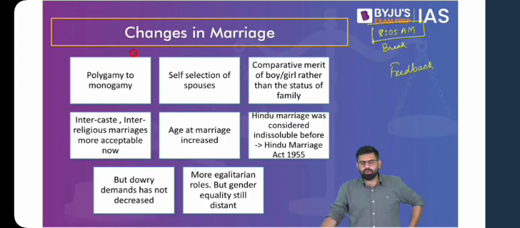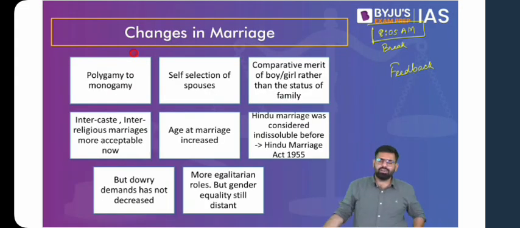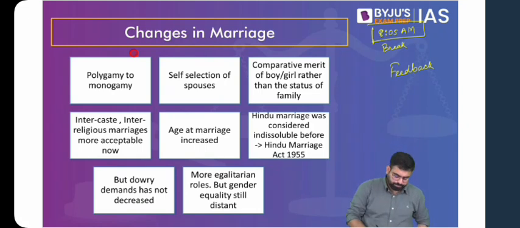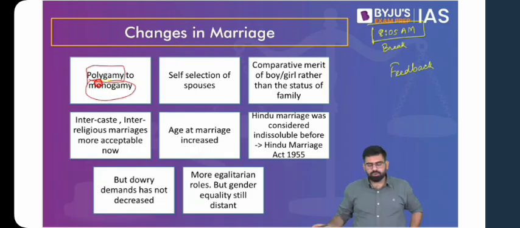Okay, so let's talk about the changes that are happening in this institution of marriage. A few have already been highlighted, but let's look at everything together. And again, you have to remember what were the factors responsible for the same, and we'll try to link those factors right away. So if we talk about the change in marriage, first thing that you see is that polygamous marriages are on the decline, and it is generally monogamy which is prevalent now. And also in monogamy, with the number of divorces increasing, we can see that people will go for serial monogamy.